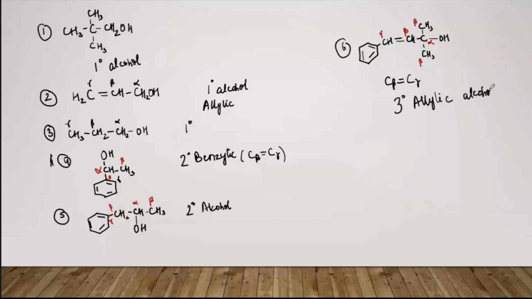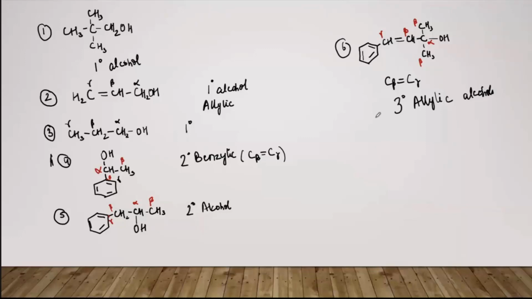ठीक है, so all these examples they had different answers, and just to make you aware of the variety of compounds that can exist, and there can be a little confusions also, as was with the fourth and the sixth example. Sixth was also looking to be a benzylic, but it is not. ठीक है, so you have to remember this simple things while the classification.